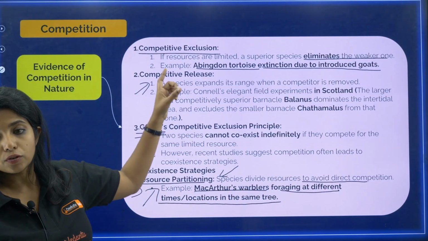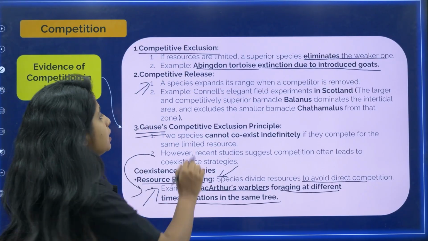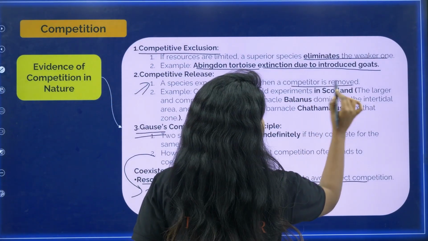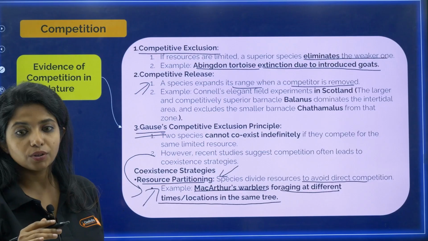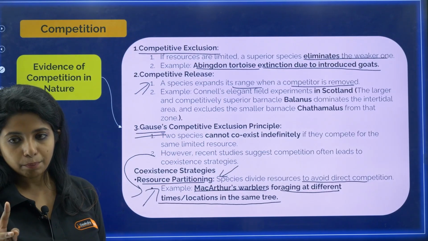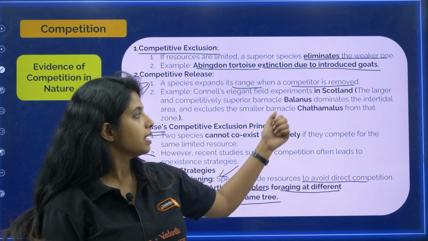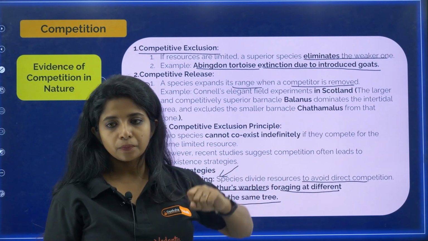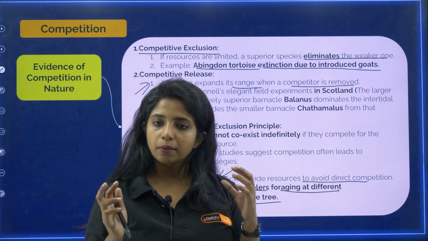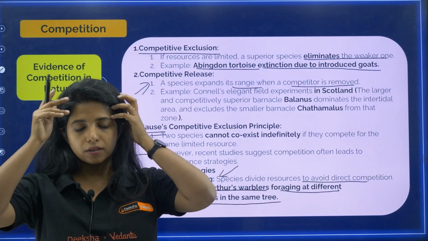Now, there is something that is known as competitive release. What do you mean by that? A species expands its range when a competitor is removed. When a competitor is removed, what will happen? For example, Balanus was there. There was a barnacle, that is Balanus, and then there was another barnacle, that is Thalamus. Thalamus was the smaller one and Balanus was the bigger, superior one.